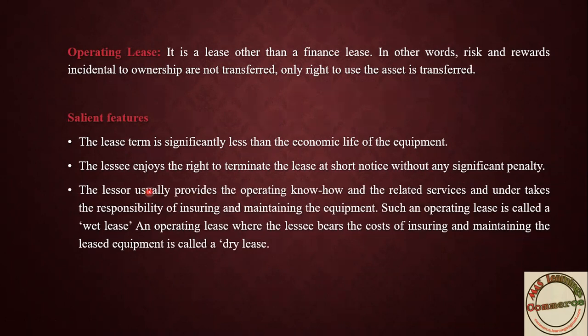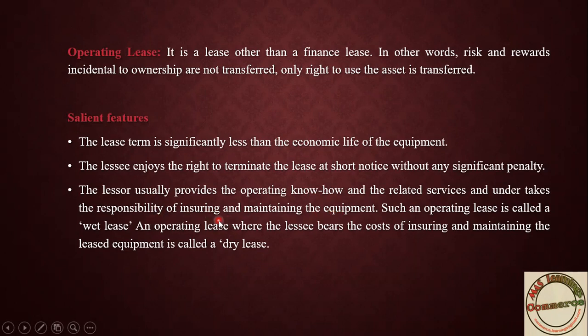Suppose you have taken a building on lease. If something happens to the building, then the lessor, the owner, will renovate it. That is the operating know-how and related services he will provide, and he undertakes the responsibility of insuring and maintaining the equipment.